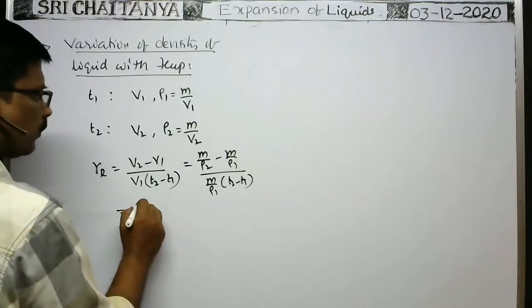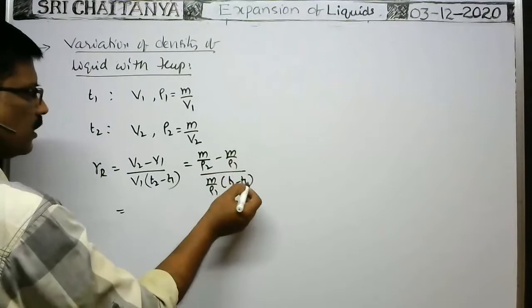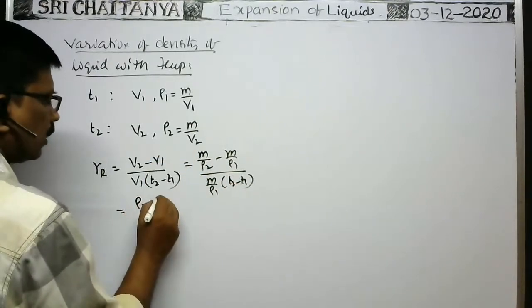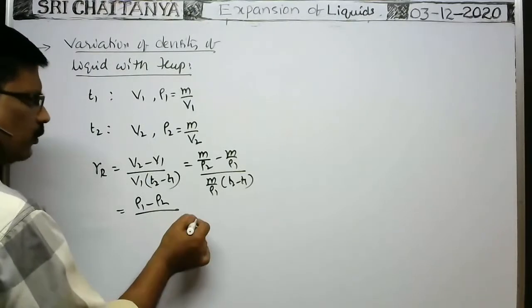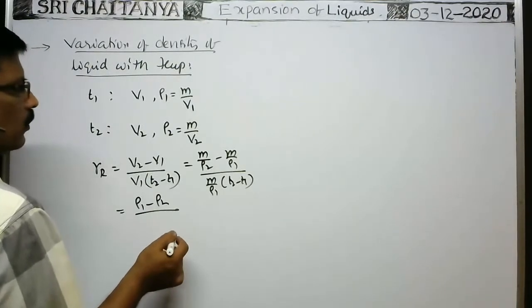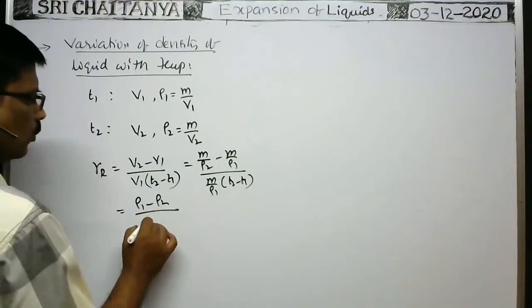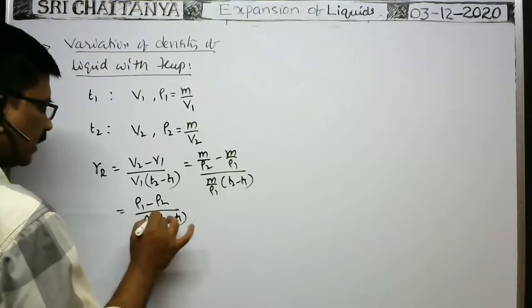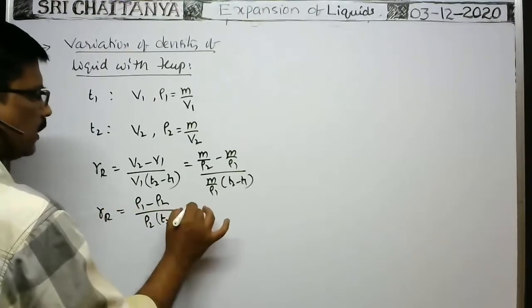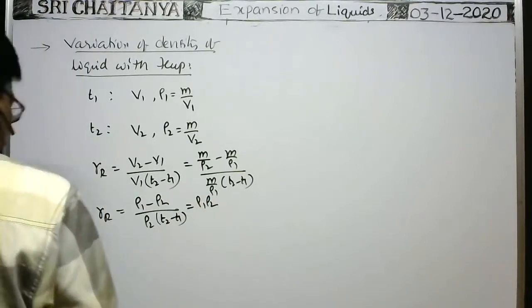Then remaining is 1 by ρ2 minus 1 by ρ1, by 1 by ρ1 into T2 minus T1. Take LCM: ρ1 minus ρ2 by ρ1 by ρ1 into T2 minus T1. Now ρ1 cancels. Then ρ2 into T2 minus T1, or delta T we can write. So that is equal to ρ1 minus ρ2.